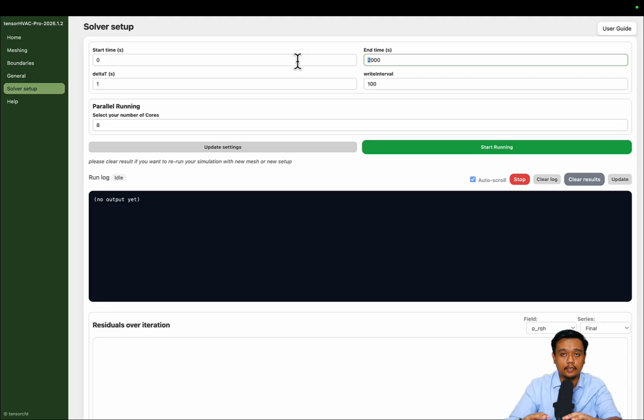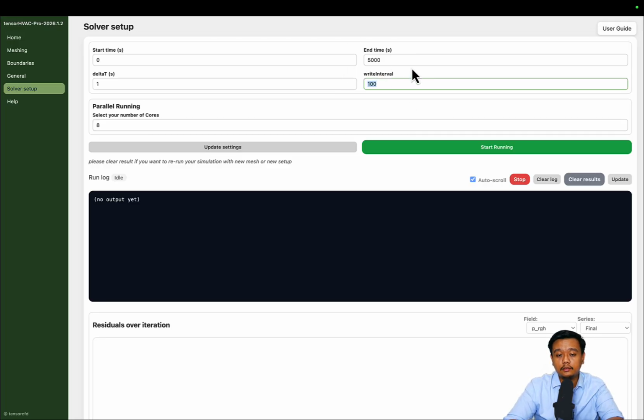But if you have just a small room without objects in it, maybe you need only 1,000 iterations. But again, you need to do some trial and error until you get the best end time. Maybe in this case I will use 5,000, and let's check later whether it is feasible or not.